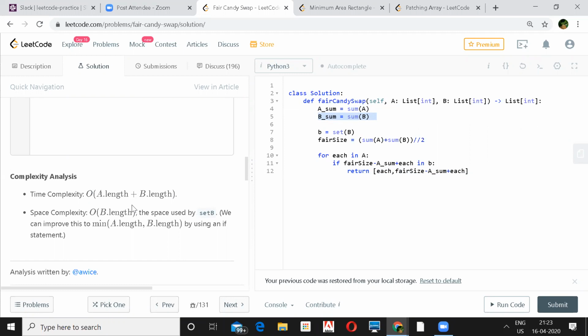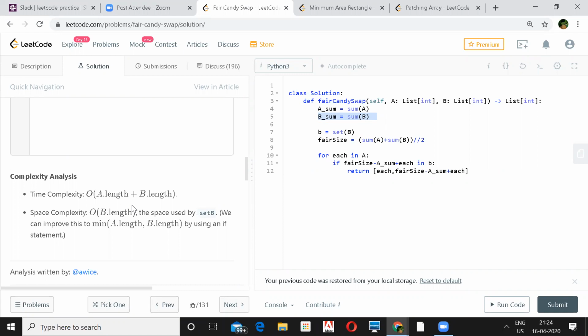If a sum is bigger than fair size, then that's going to be negative. But with plus each, it becomes positive, I think. It can still be a negative number. If it is not there in the set, then it will just throw it away and move on to the next one.